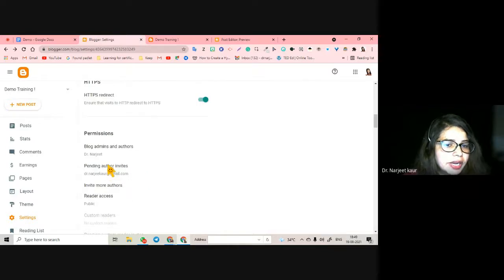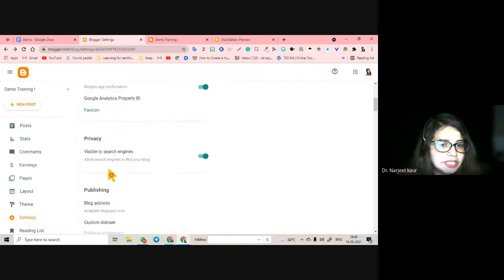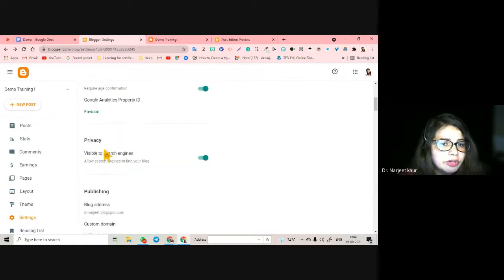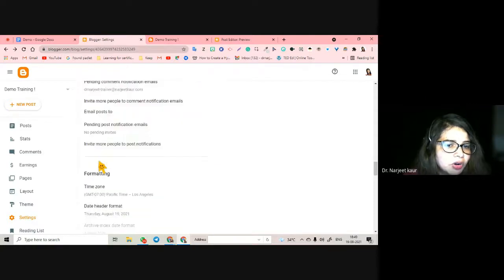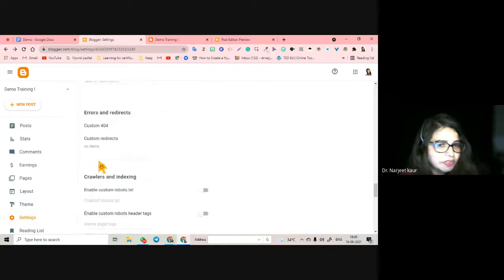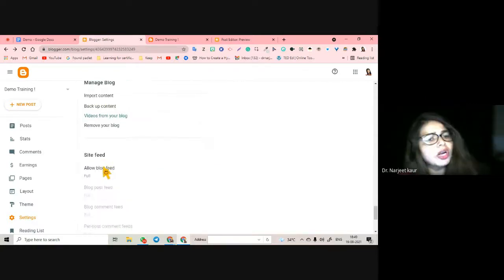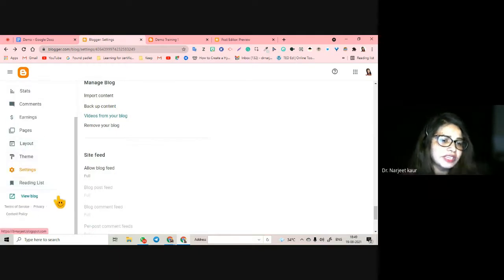permissions in pending, sending an invite to somebody. You are going to be tested on publishing. You are going to be tested on privacy. Three permissions you will have to put on and off, and the rest of the formattings you can check out on your own. There are lots of formattings, lots of settings you can do.